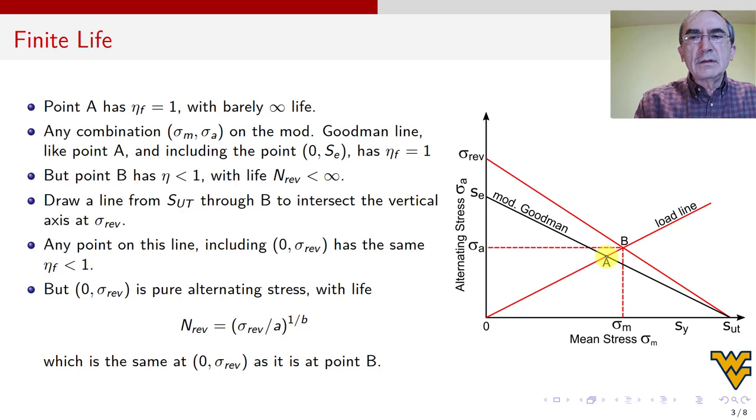So for us, this is our load line, and then here we have eta equal to 1. That means that any combination of sigma m, sigma a on the Goodman line, not this value but less, so that you go to A, any combination like this, or any other combination like this, okay, will produce the same eta value, 1, on the Modified Goodman line.